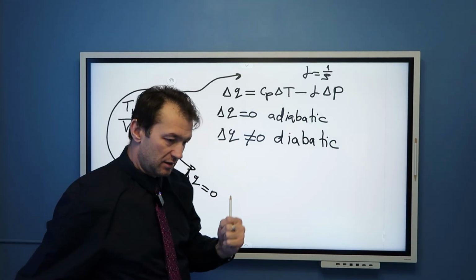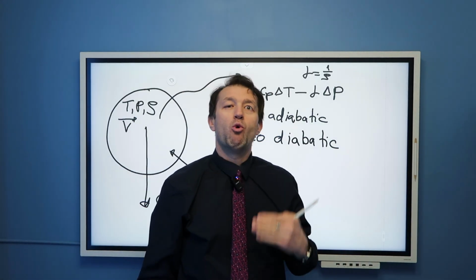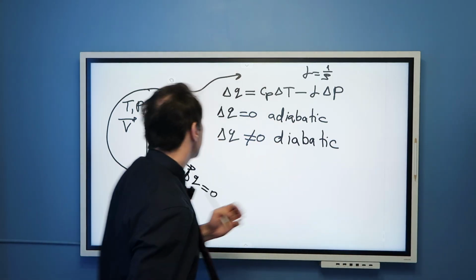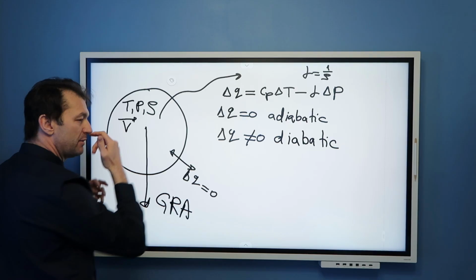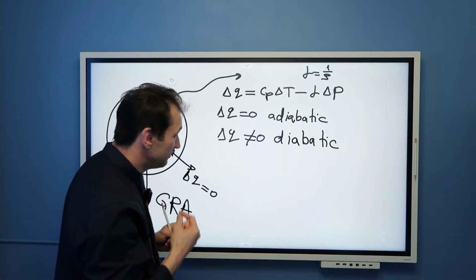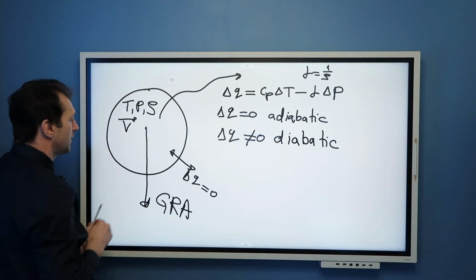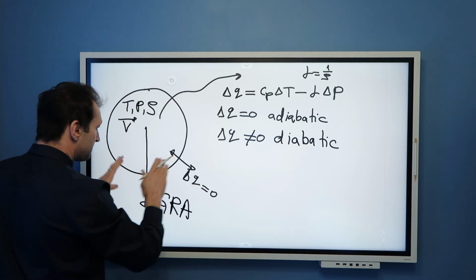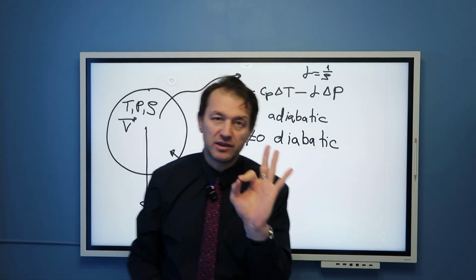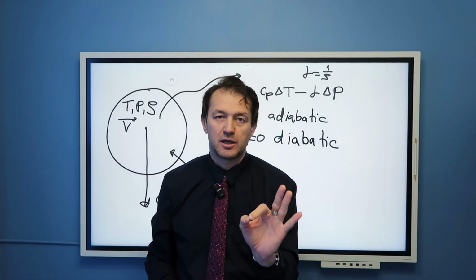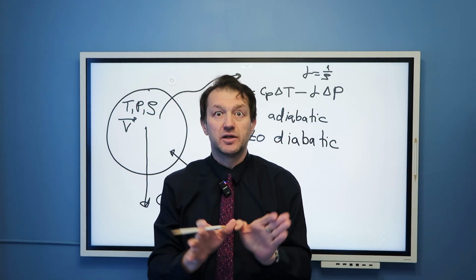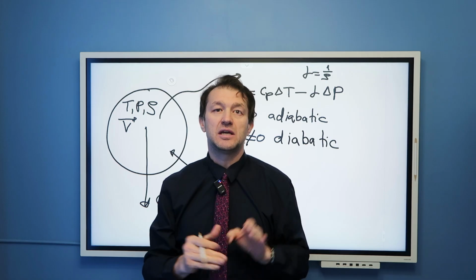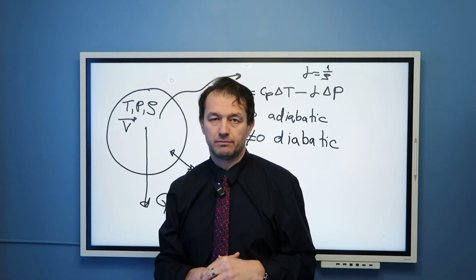You might say, what could produce heat within this parcel of air without heat coming from outside? Answer: there is water vapor in this parcel of air. If water vapor condenses, you know from my videos on moisture that condensation will release heat, latent heat of condensation of water.